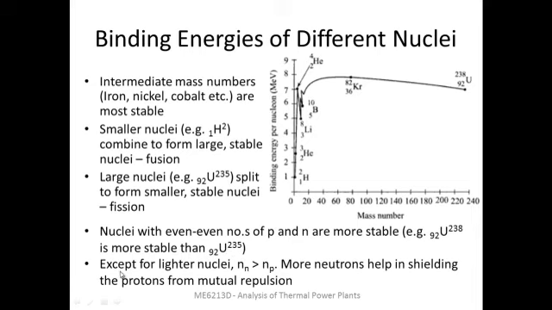Another feature is that except in the case of very small nuclei, number of neutrons normally exceeds the number of protons. This is actually good because the more neutrons there are, they will form a kind of shield between the protons and reduce the extent of their repulsion. So that keeps the nucleus more stable.